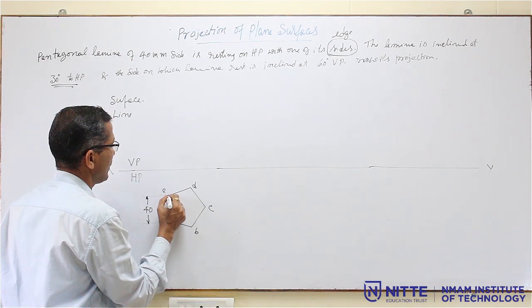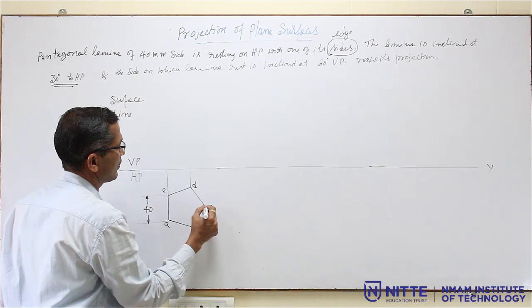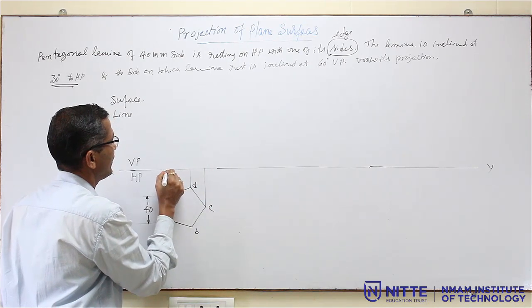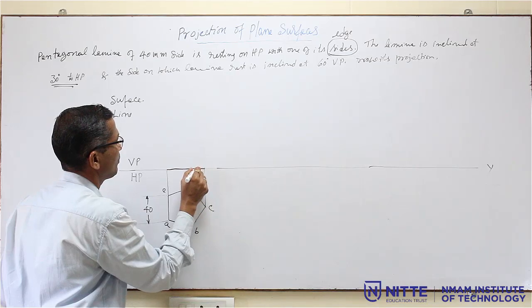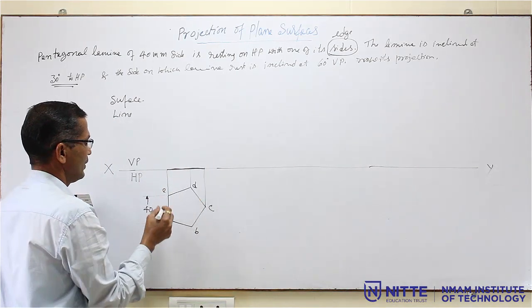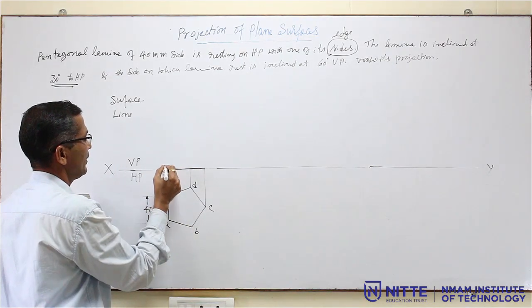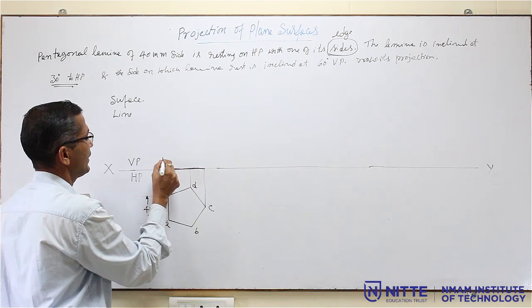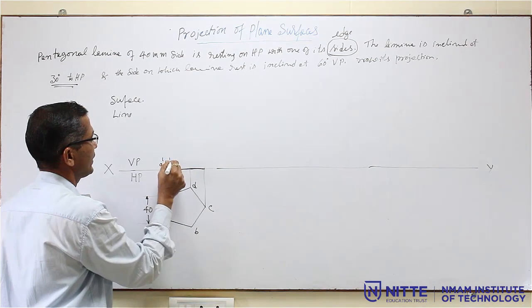Project all the points up with a light line like this. Then this is the front view, a dark line. Name all these points. This is A dash, and inside the bracket this point E dash.